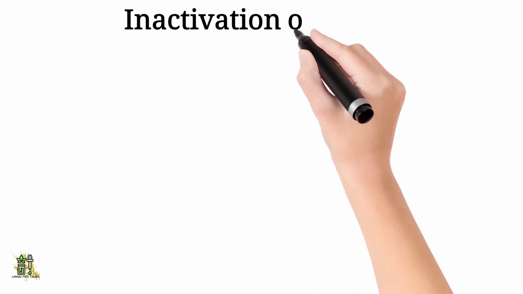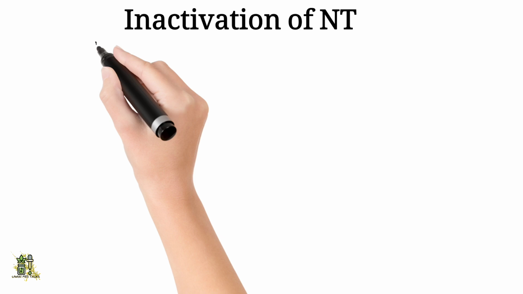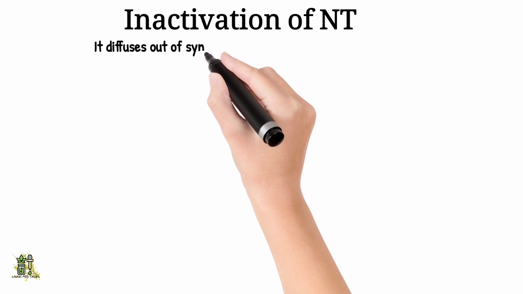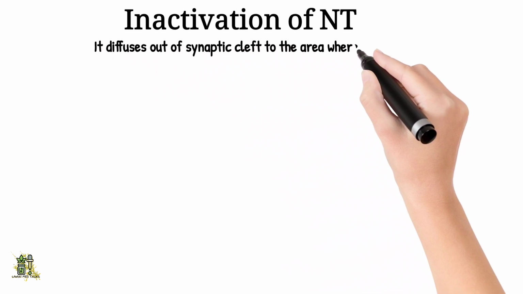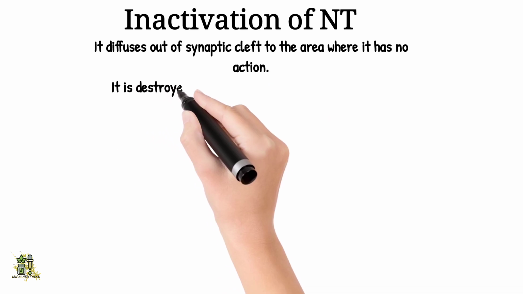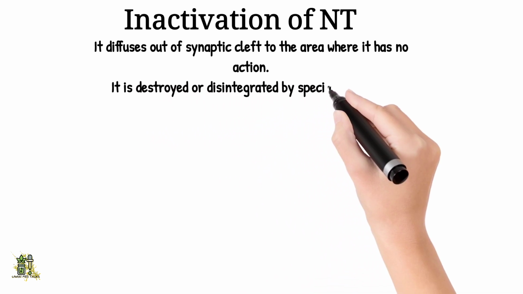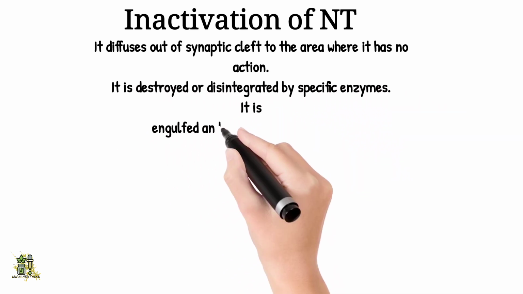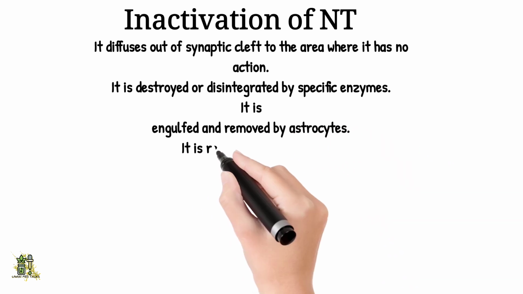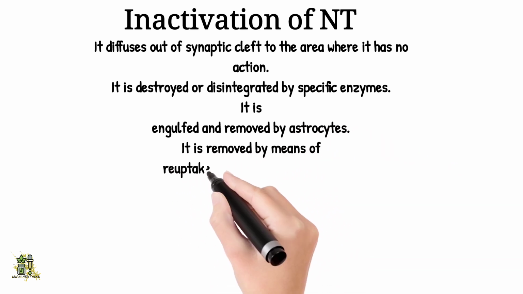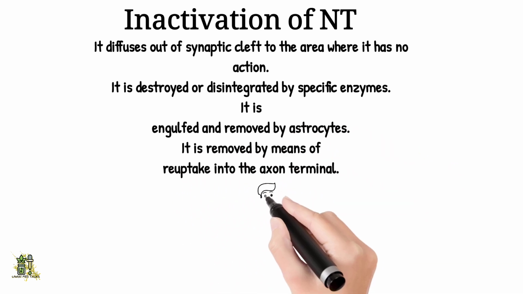Inactivation of neurotransmitter. After the execution of the action, the neurotransmitter is inactivated by four different mechanisms. Number 1. It diffuses out of the synaptic cleft to the area where it has no action. Number 2. It is destroyed or disintegrated by specific enzymes. Number 3. It is engulfed and removed by astrocytes. Number 4. It is removed by means of reuptake into the axon terminal.